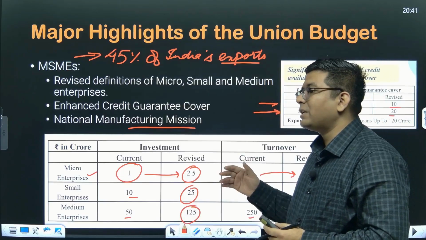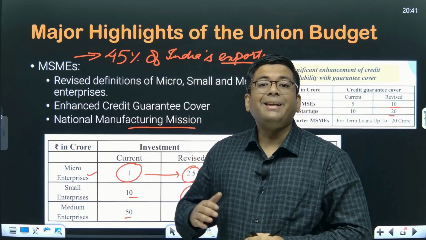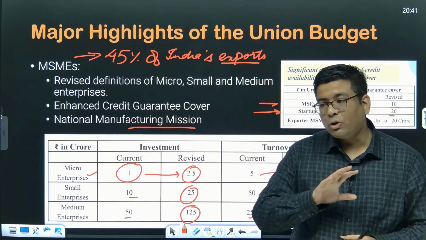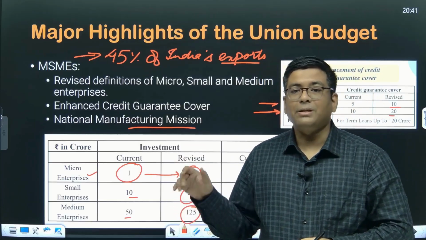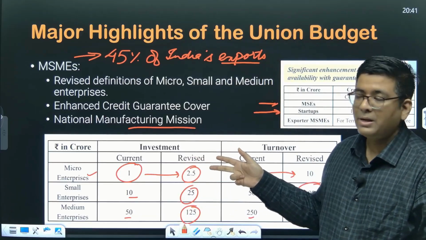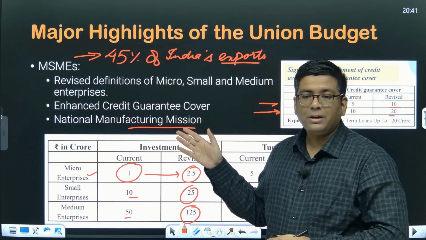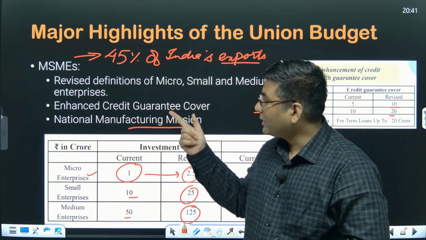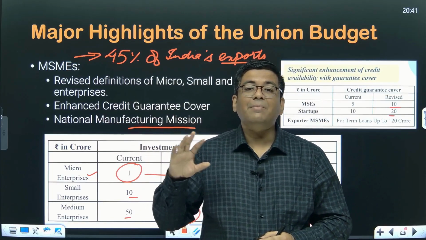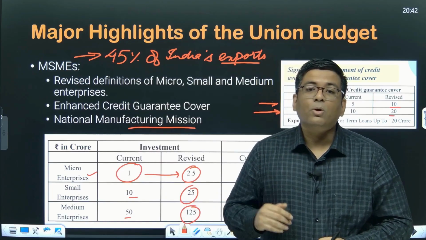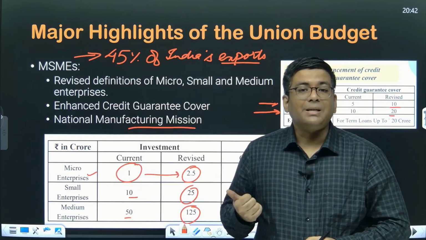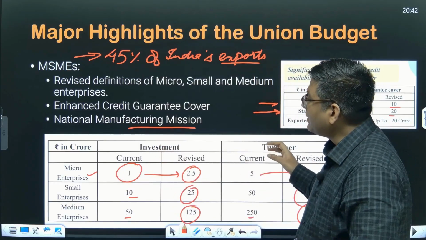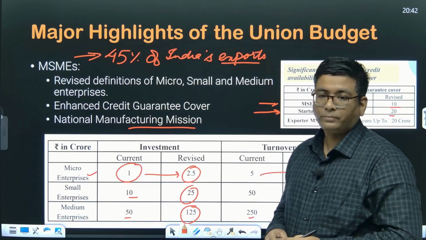The National Manufacturing Mission focuses upon clean and sustainable manufacturing practices to be followed in India across all sizes of industries. They could be small, medium or large industries. With respect to the National Manufacturing Mission, we focus upon clean technology, availability of technology to MSMEs, and at the same time improving the productivity of labor by upskilling, by providing skilling services whatever is required in the market. So that is the National Manufacturing Mission.